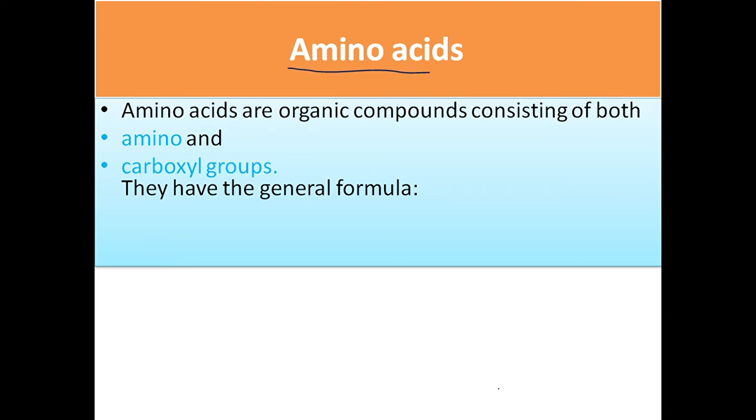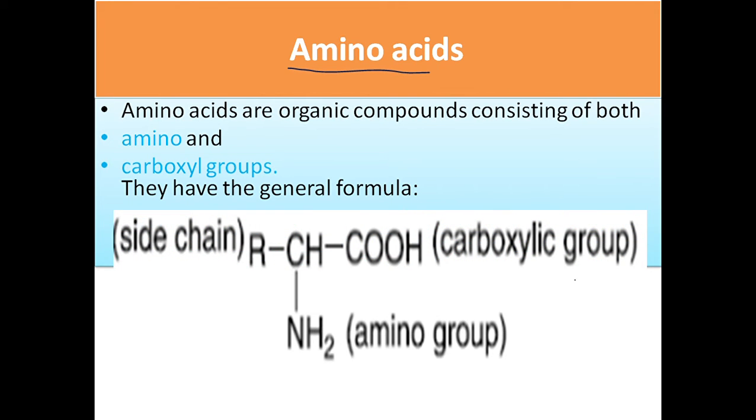Their general formula has a central carbon atom, known as the alpha carbon, and this alpha carbon is attached to the carboxylic group and an amino group.